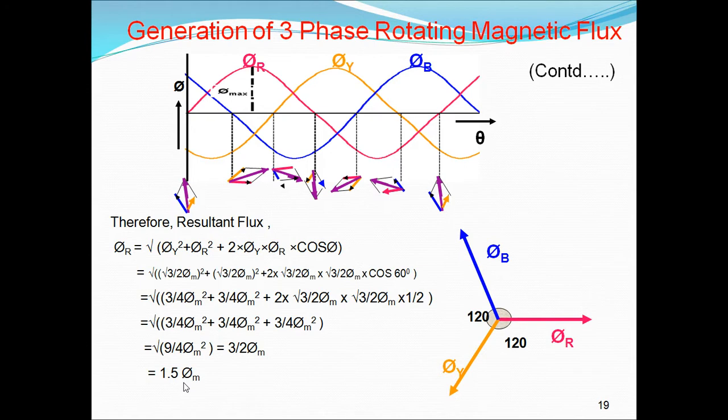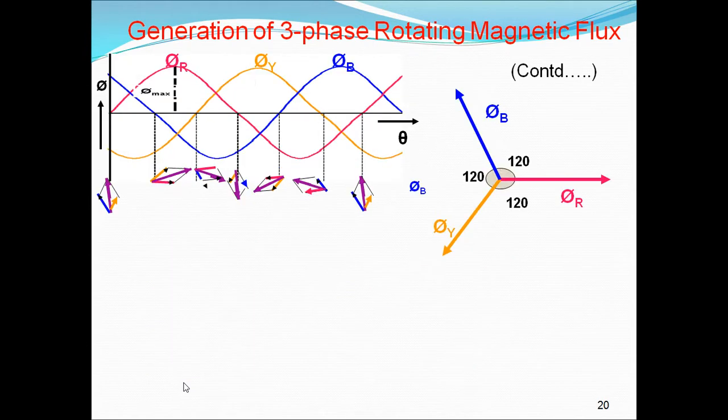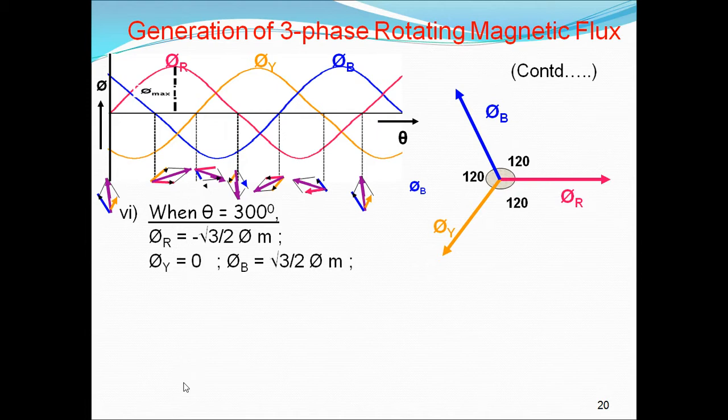240 is over. Next one is at 300 degrees. When it is 300 degrees, substitute θ equal to 300 in φr, then we will get sine 300, that is minus root 3 by 2 φm, and φy is 0 and φb is equal to root 3 by 2 φm. That means φy is 0, and φr is again negative.